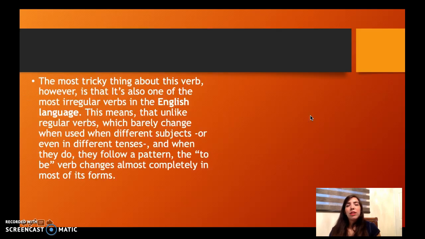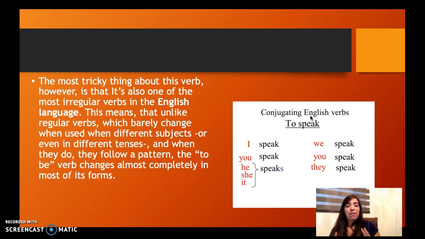Here, the most tricky or difficult thing about the verb to be is that it changes in many ways, unlike other verbs. For example, in this chart we have the conjugation of to speak, and it's only I speak, you speak, he, she, it speaks, we speak, you speak, they speak. So if you see, there are only two changes in the way the verb works, and in the verb to be we have many more.